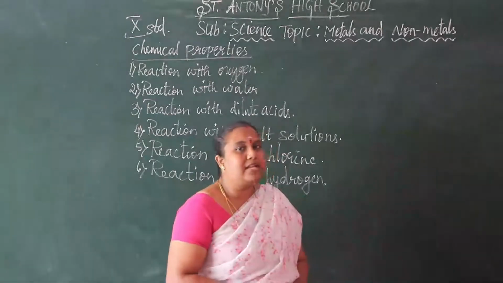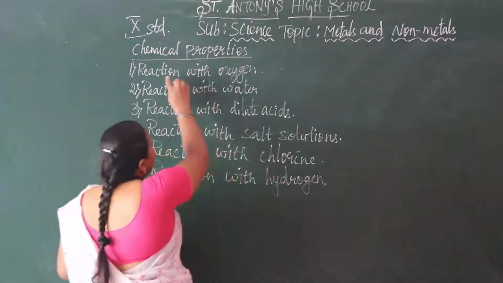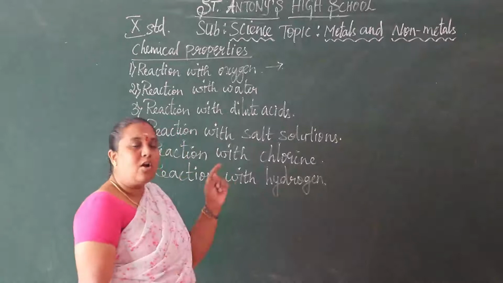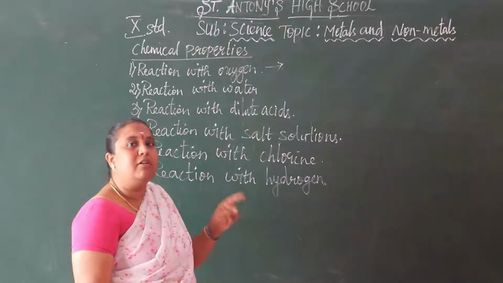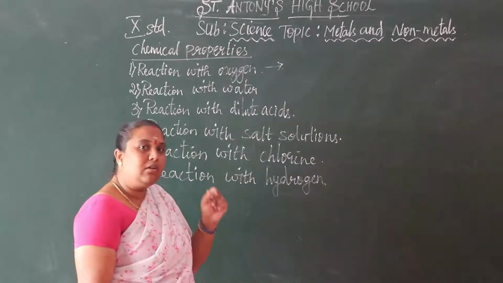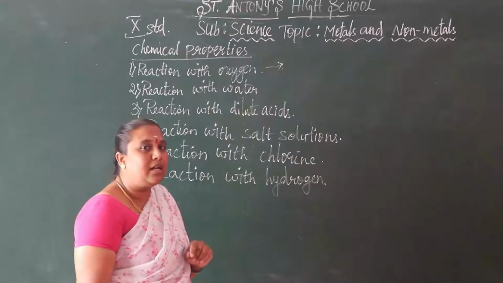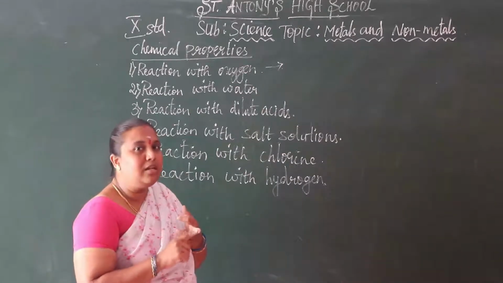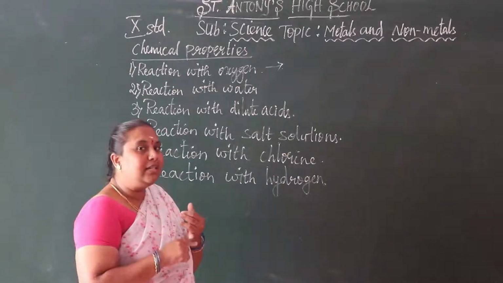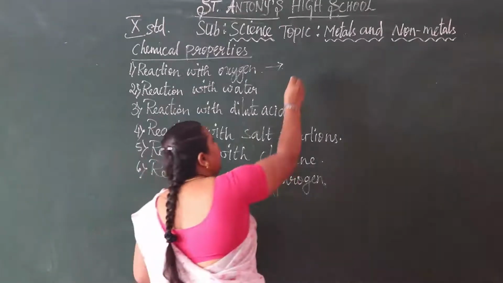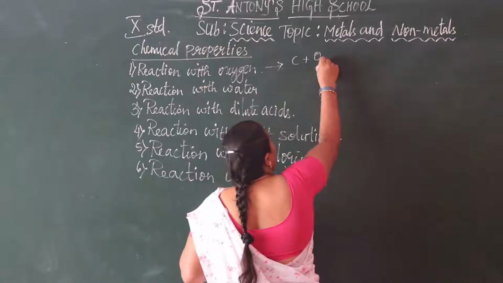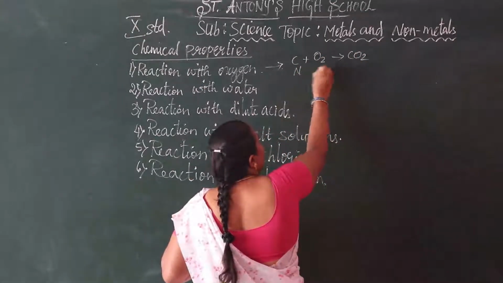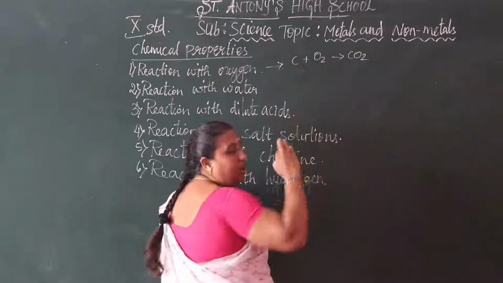Let us see one example. Non-metals react with oxygen and give non-metal oxides. What are examples of non-metals? Carbon, sulfur, nitrogen. These are all non-metals. So carbon plus oxygen gives carbon dioxide, or nitrogen plus oxygen gives nitrogen dioxide.